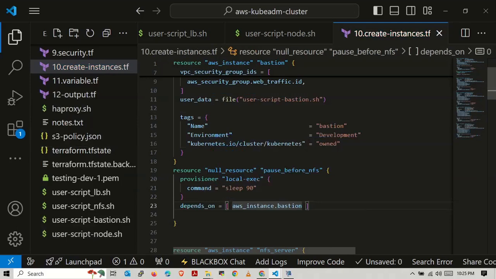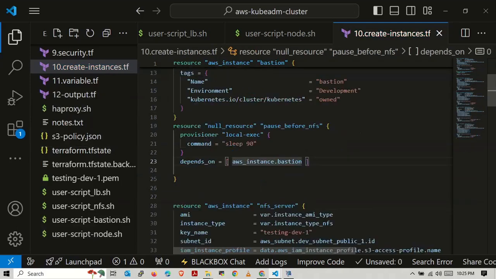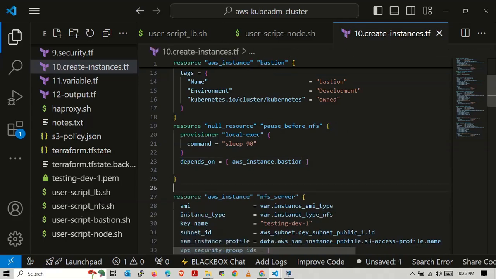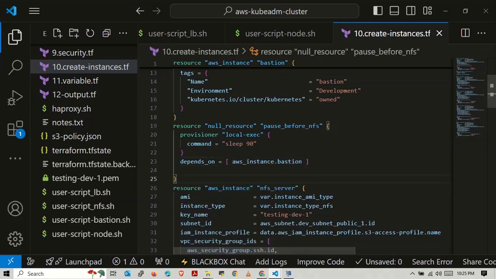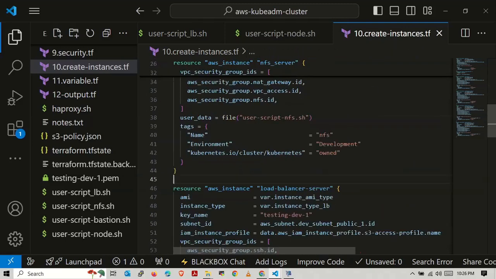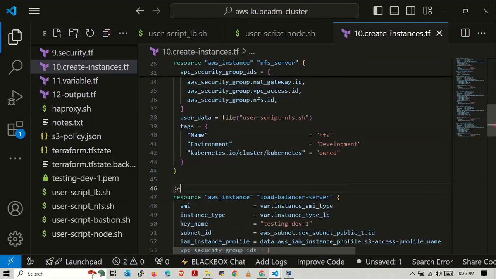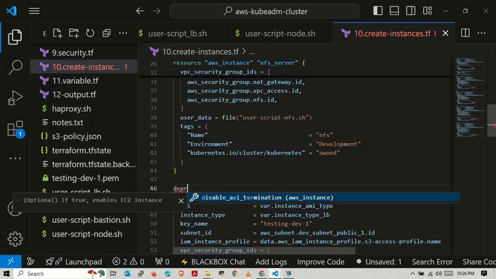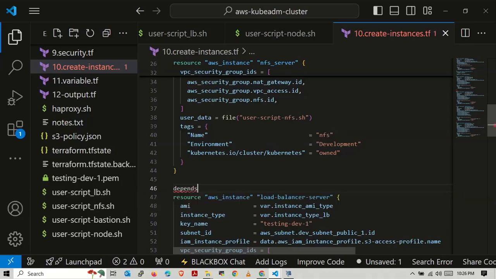Yeah, it ensures that Bastion is created, and after that NFS server gets created. Bastion is ready. Depends on.